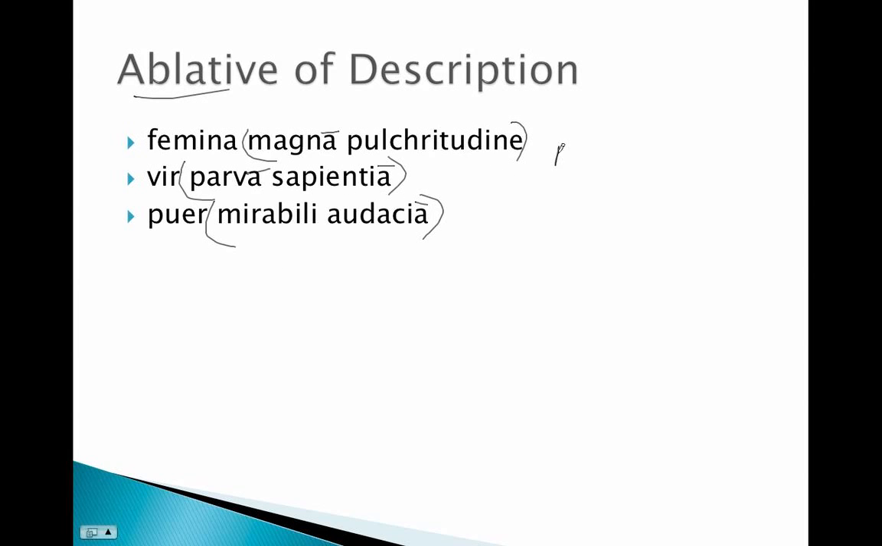So again, we're going to have ablative abstract quality and adjective, which together serve as a describer, as a sort of adjective phrase together.